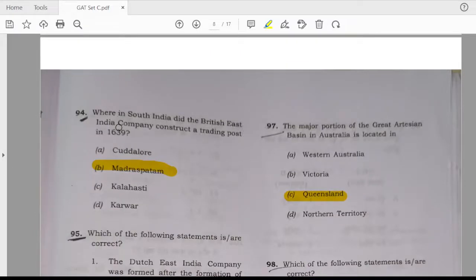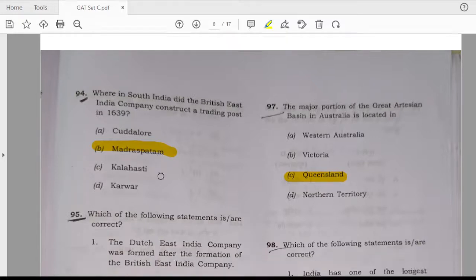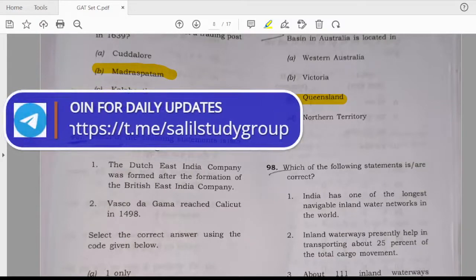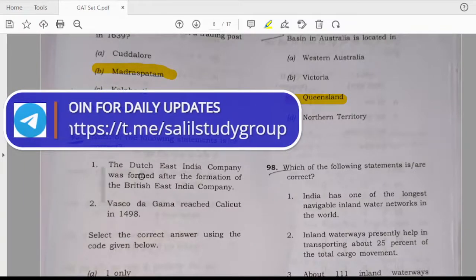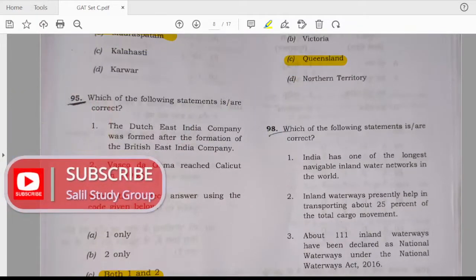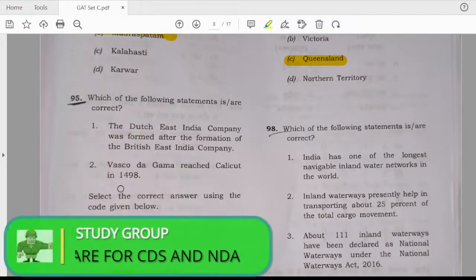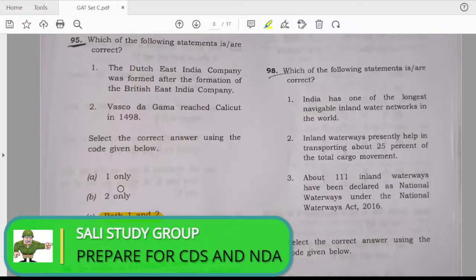94th question. Where in South India did the British East India Company construct a trading post in 1639? The answer is Madraspatam. 95th question. Which of the following statements are correct? The Dutch East India Company was formed after the formation of the British East India Company, and Vasco da Gama reached Calicut in 1498. The answer is both 1 and 2.